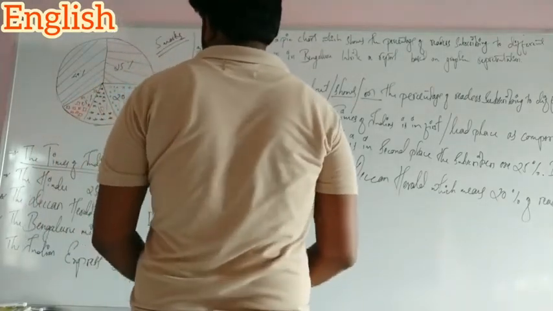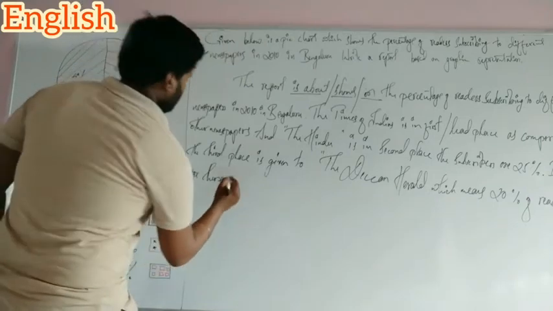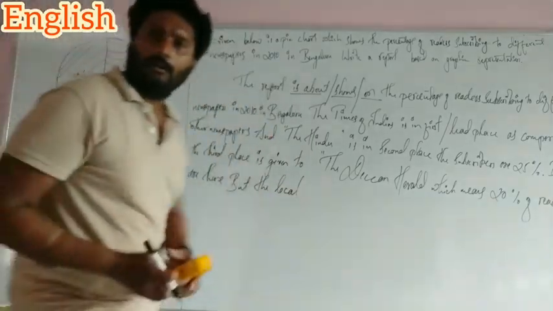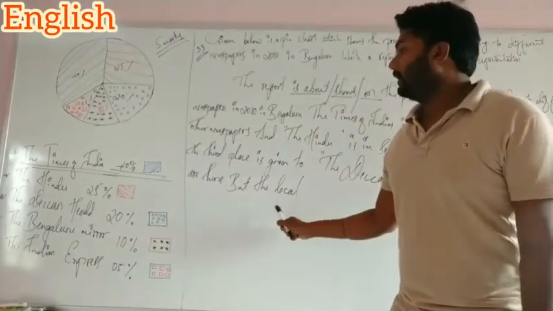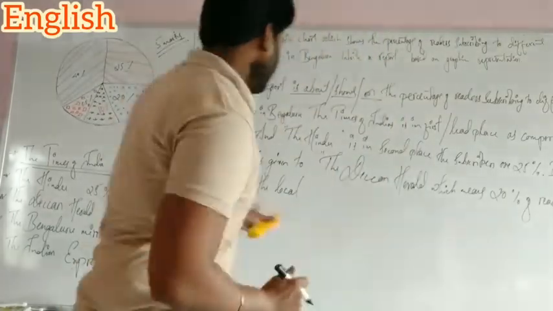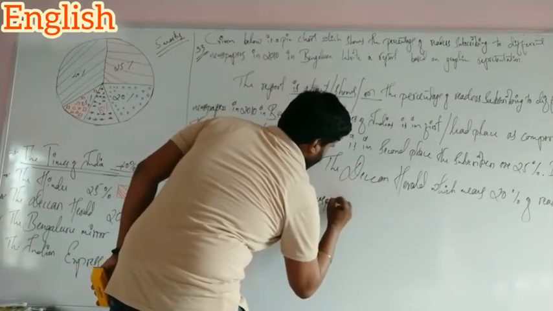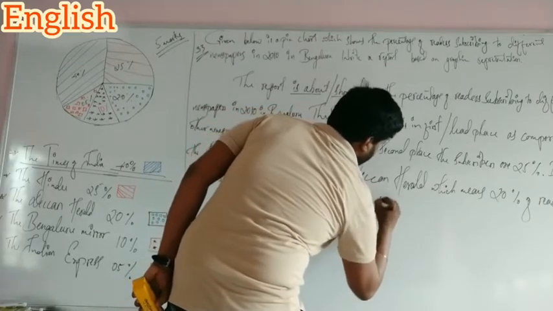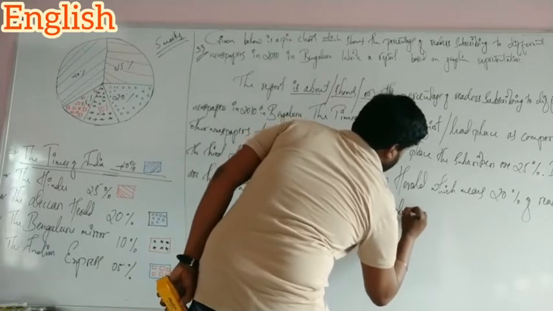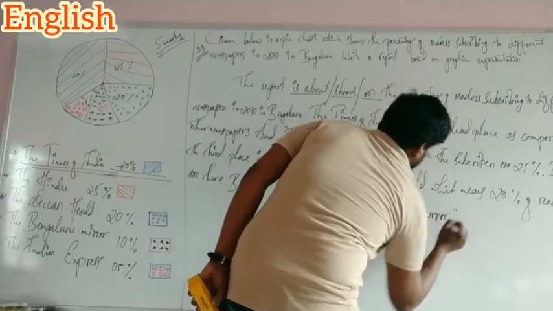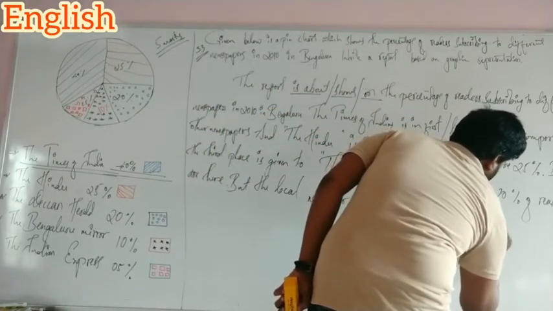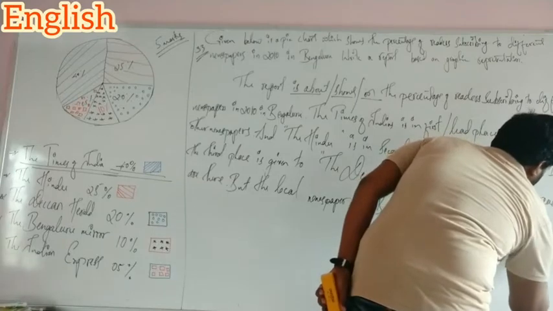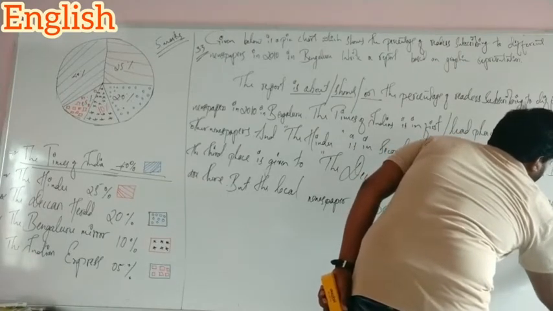And fourth one is the Bangalore Mirror. See, the Bangalore Mirror is a local newspaper, but that newspaper has gained fourth place.